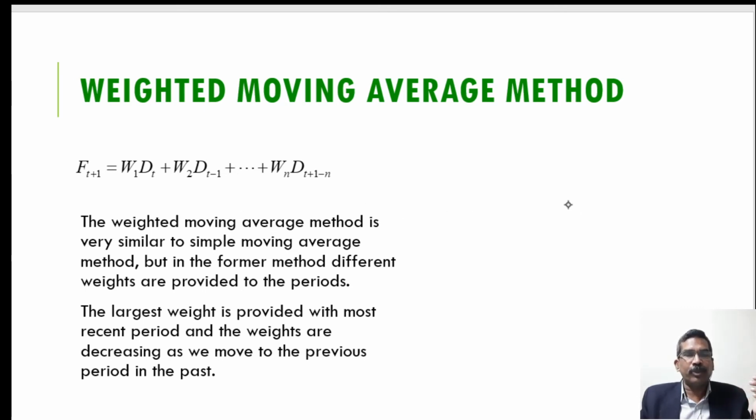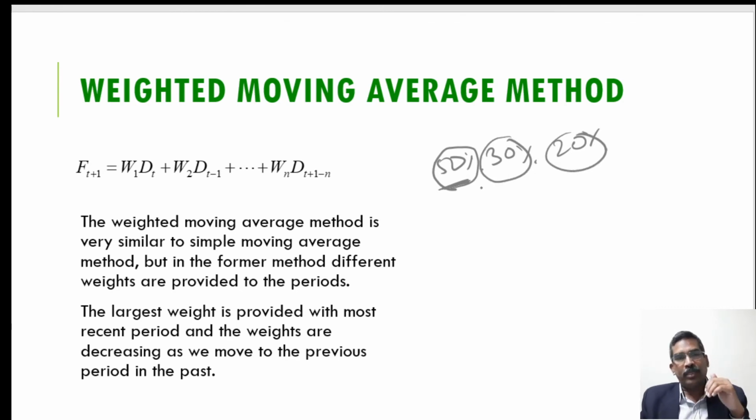For example, in a 3 period moving average, the recent data may be given 50% weightage, the next data 30%, and the next one 20%. So the recent data is more important for us, and to observe a trend change in the demand pattern, we give more weightage to the recent data, so that it follows the actual demand and the forecasting accuracy will be higher.